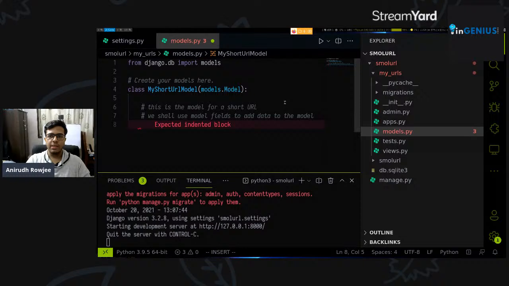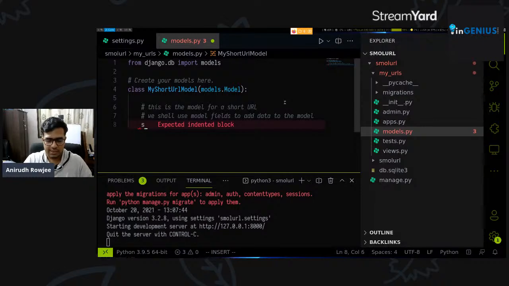Now, the first thing we're going to do, because we're trying to create a short URL, is we want the long URL itself, and we want whatever shortcut we'll be using to identify that URL. So let's say I want my URL shortener to take me to youtube.com whenever I hit ABC, or to take me to google.com whenever I hit ABC as the shortcut for the URL. If that's the case, at the very least we'll have to store two things: the shortcut that we're using to access these long URLs, and the long URLs themselves, so that we know what exactly we are trying to access.